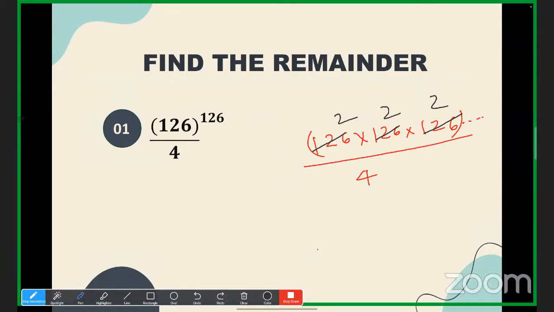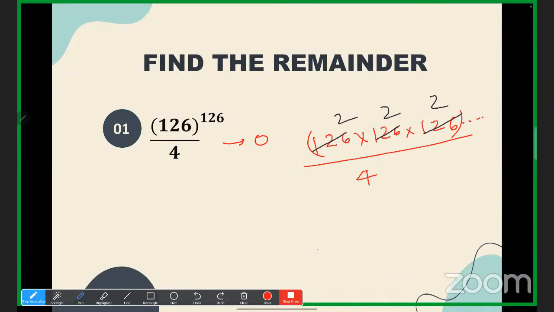Because 126 can be written as 2 times 63. Again, another 126 can be written as 2 times 63. So it is a multiple of 4 for sure. If any number is a multiple of 4 and you divide it by 4, what is the remainder? 0, of course. It means it comes in the table of 4, and the remainder is going to be 0. So the answer is 0 for this question. I hope it is clear.